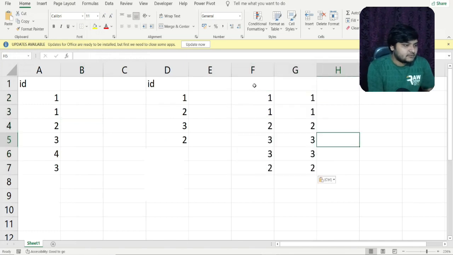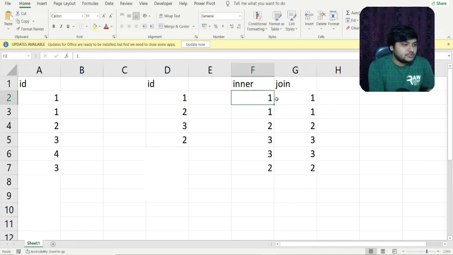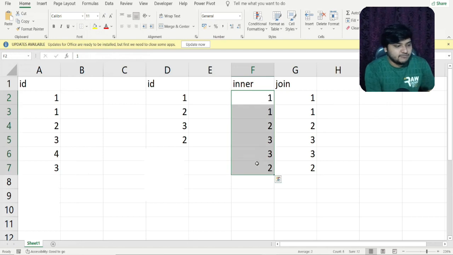So friends, this is the output for the inner join. And how is this output coming out? The number of rows being produced when we are doing an inner join of both these tables is 6. As you can see, the count is coming out as 6. But how is this output being generated?